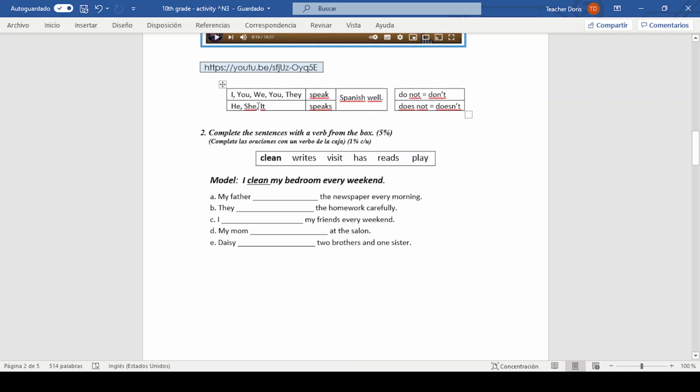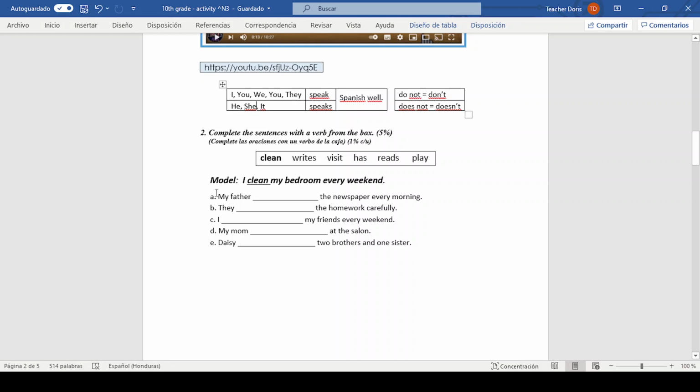Okay, it represents a thing or an animal. Okay, it, recuerden que representa una cosa o un animal. Ok, y estos otros representan, en este caso, she representa una mujer y he representa un hombre.